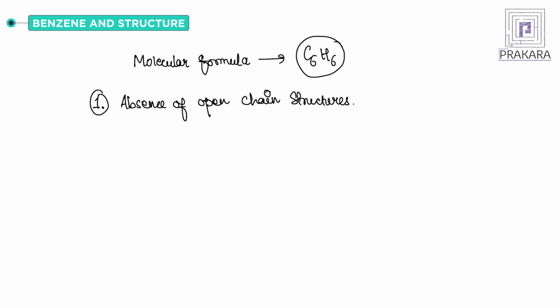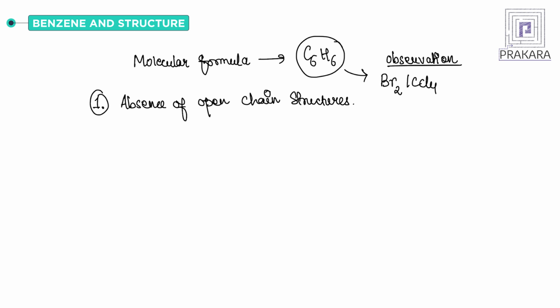The first thing observed is that benzene does not react with bromine in presence of CCl4. Whatever structure they came up with depends on the observations, the kind of reactions that benzene shows.